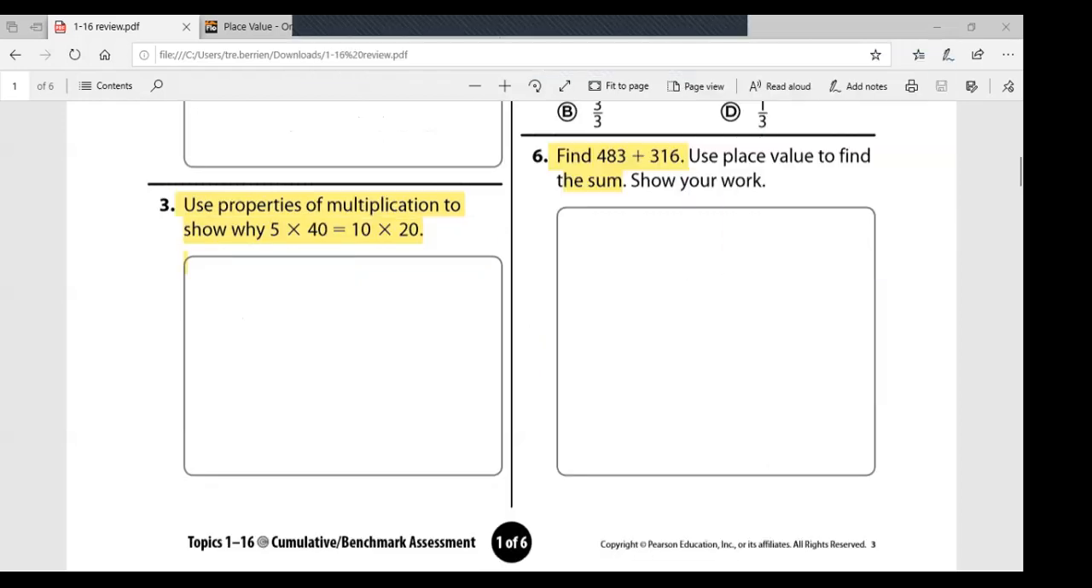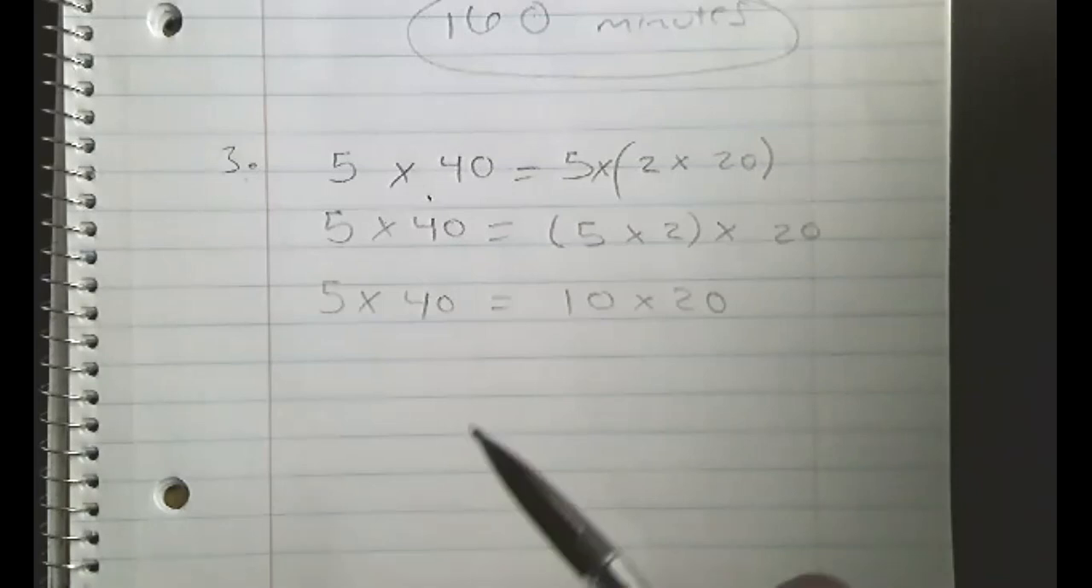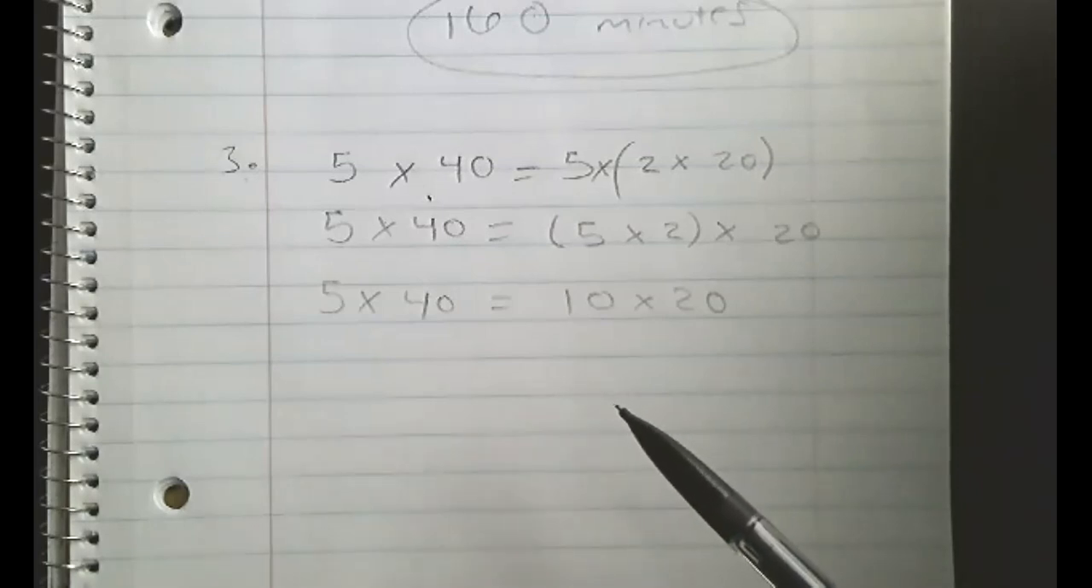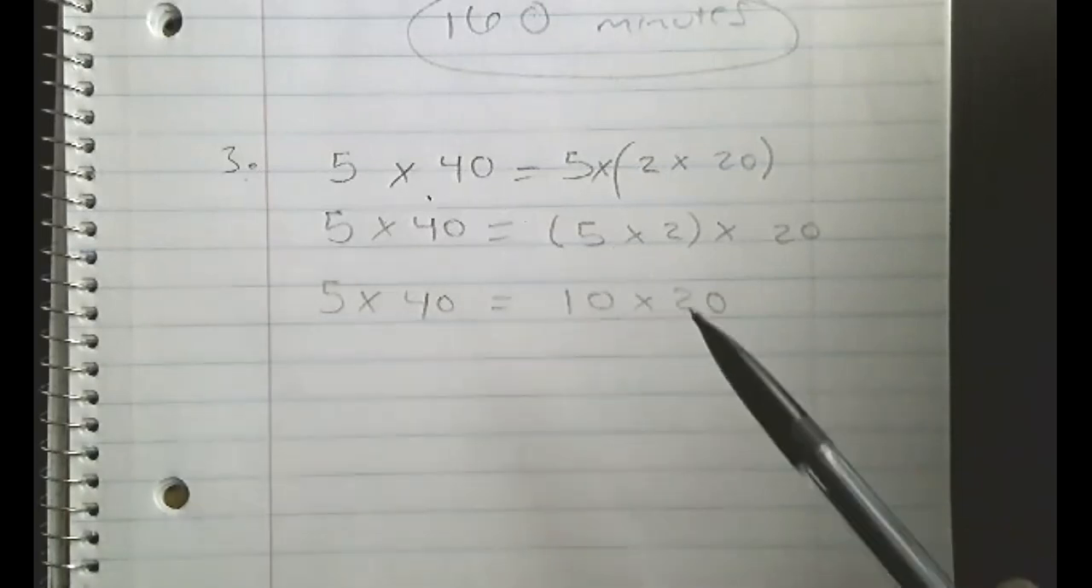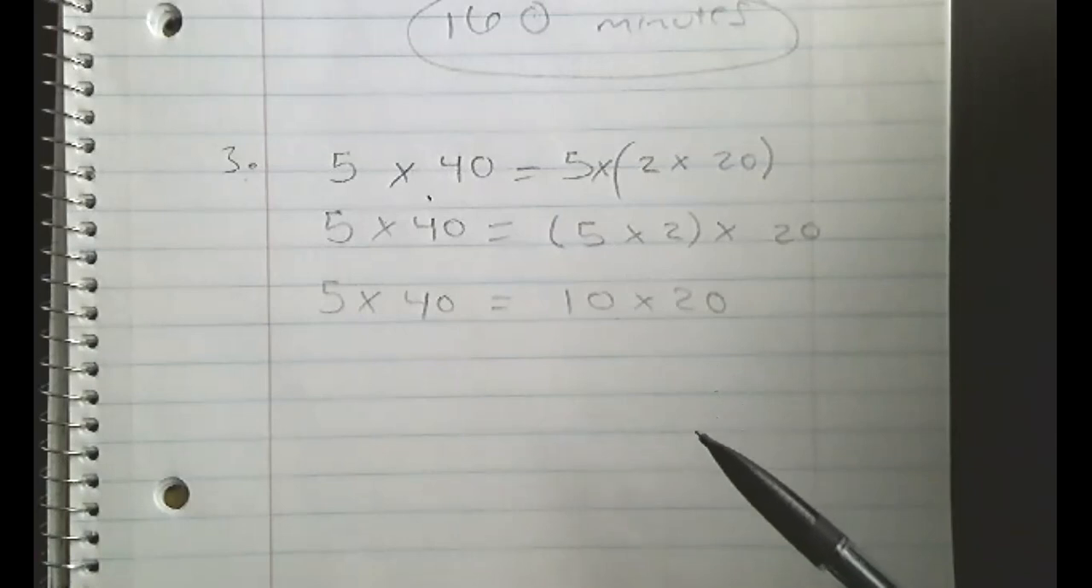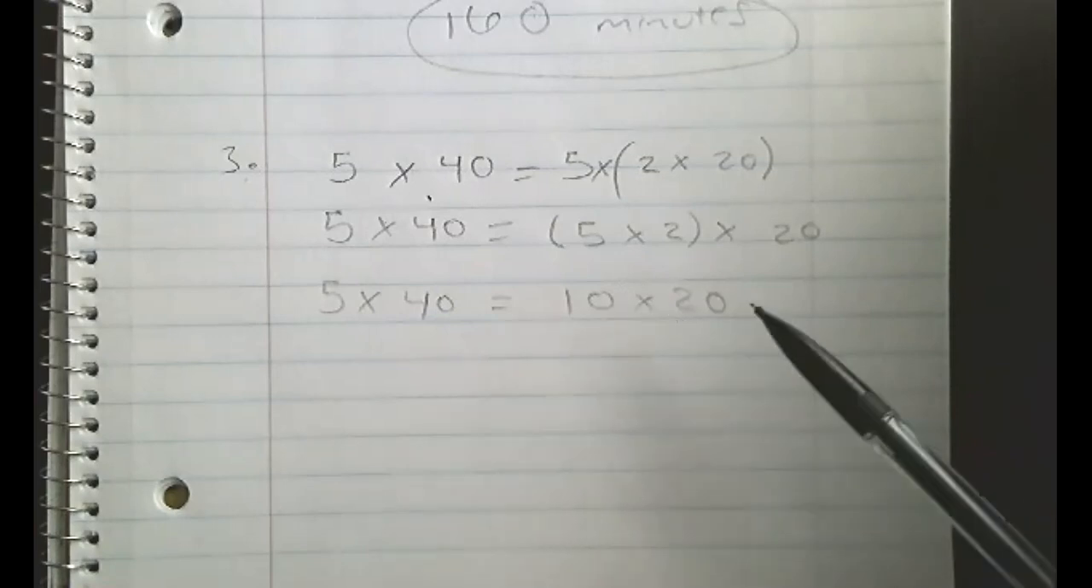Now, number 3 says, use properties of multiplication to show why 5 times 40 equals 10 times 20. Now, I'm going to flip my camera, so go ahead and pull up those questions if you need to see it as I'm going over it. When you're showing your examples of how these would be equal to each other using the properties, all you need to do is simply show the distributive, the commutative, associative, whichever one applies, whichever ones that you can do.